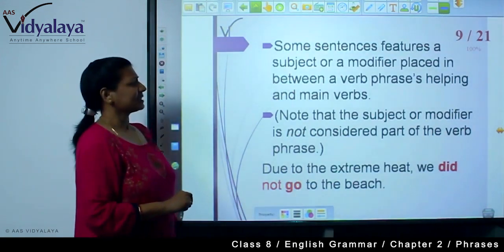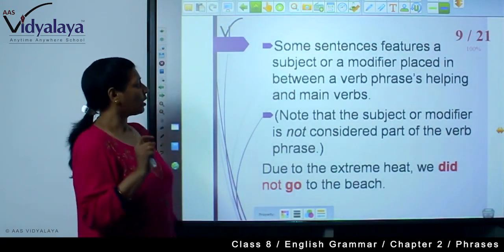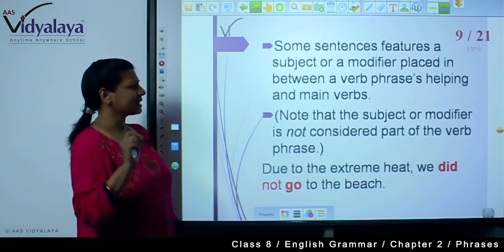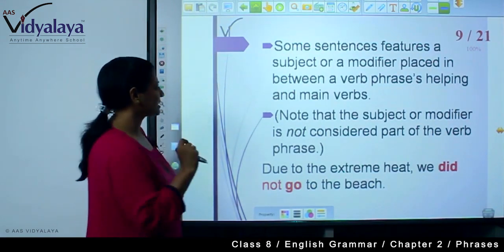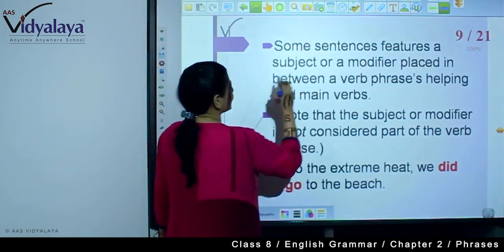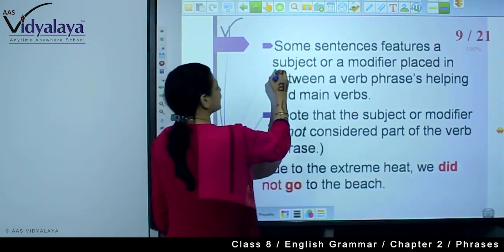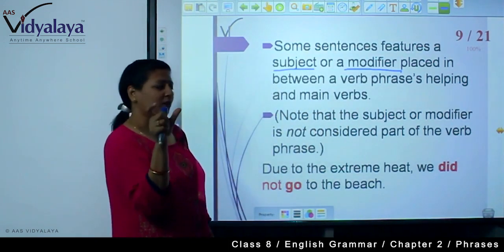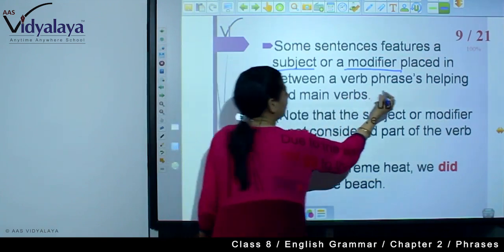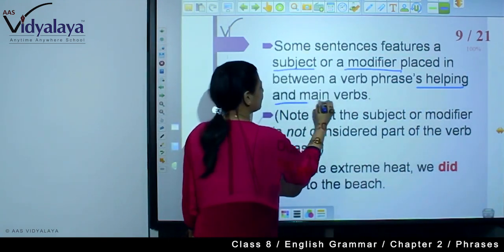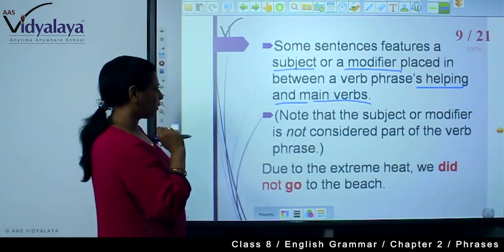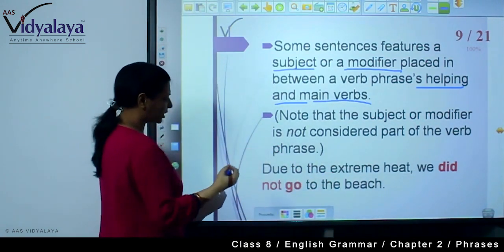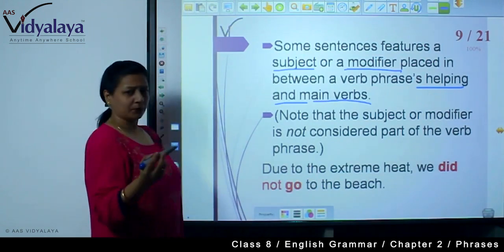There are some sentences that feature a subject or a modifier placed in between a verb phrase, between the helping and main verb. For example, some sentences feature a subject or a modifier in between a verb phrase, that is, between the helping and main verb. For example, due to the extreme heat, we did not go to the beach.